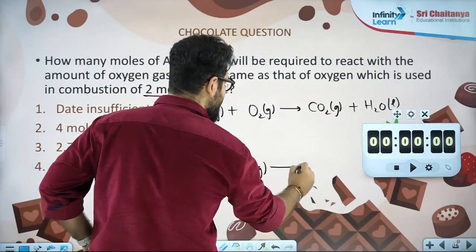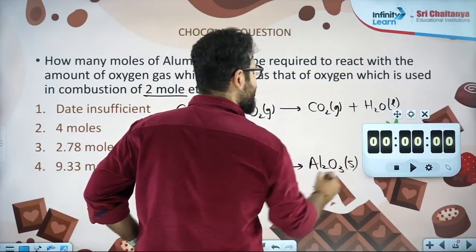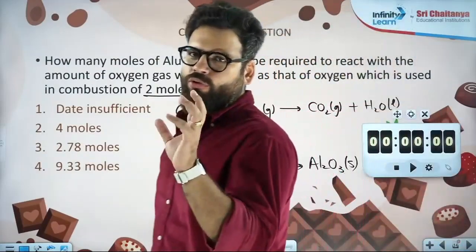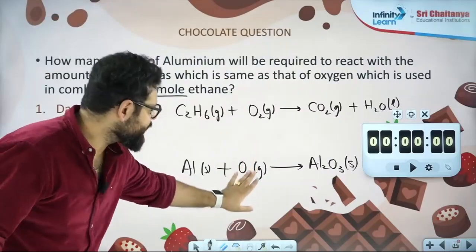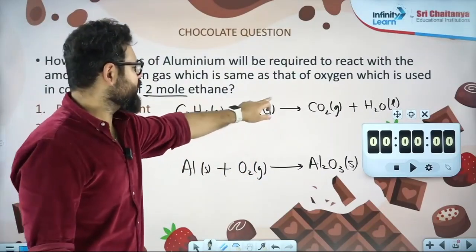It is an advanced type of question, a little bit difficult type of question, so you might not get the answer straight away. Balance the first reaction. From there, if 2 ethanes are there, then how many oxygens are there? If those many oxygens are here, then how many aluminiums are there? That is the question.